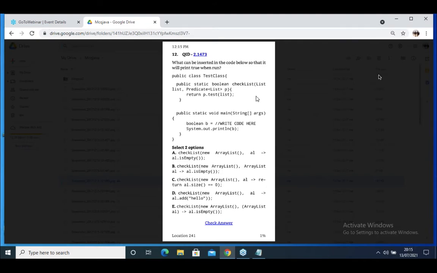Do you people know lambda expression, anonymous class? Yes or no?